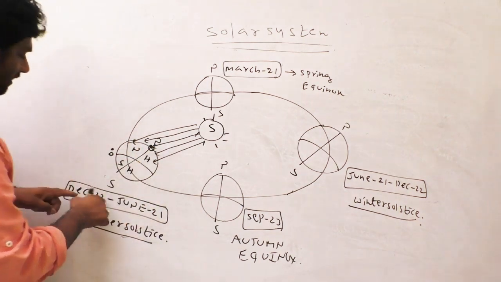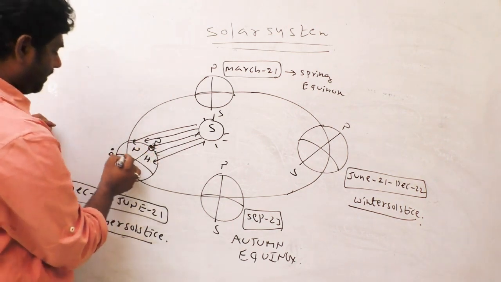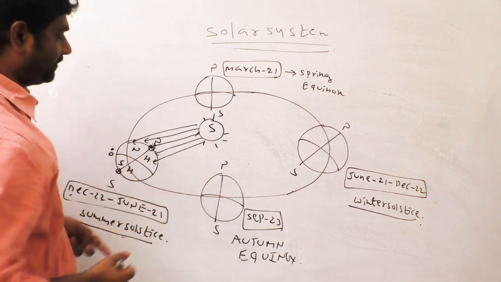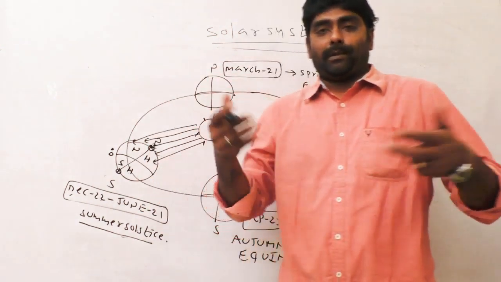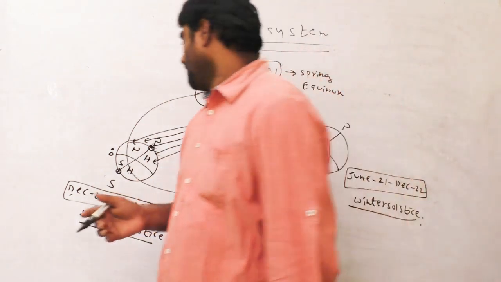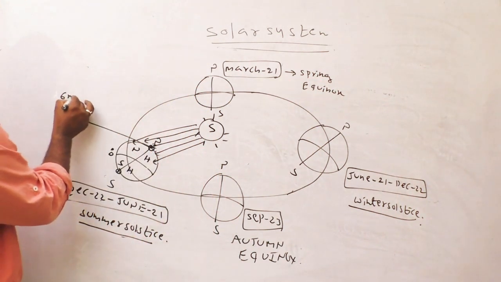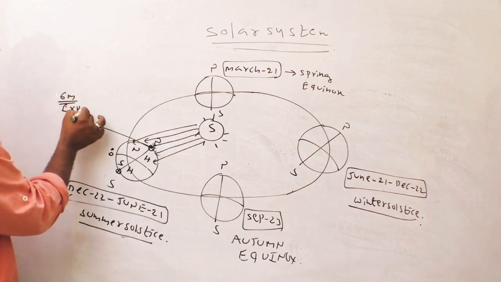Then what happens after December 22? While moving from the south pole to the north pole, and again from the equator to the north pole, the daytime increases. Day would be more, night would be less. Like in summer solstice, the north pole experiences 6 months of continuous light.